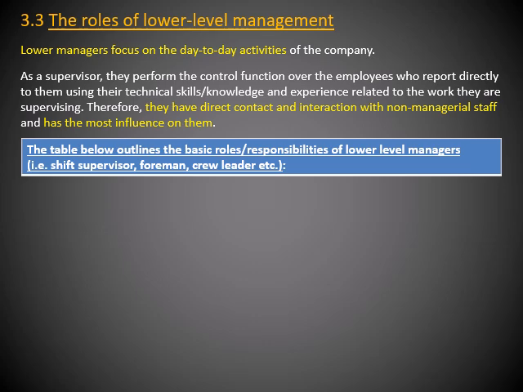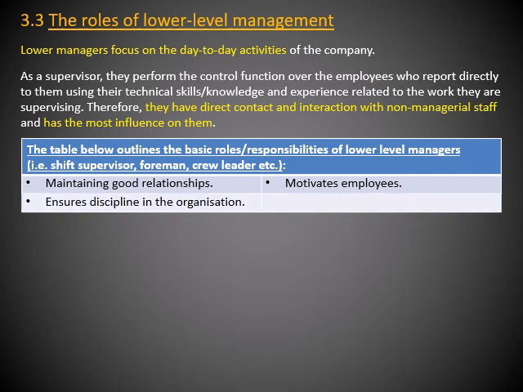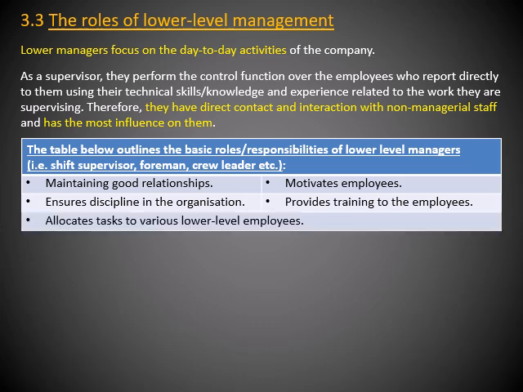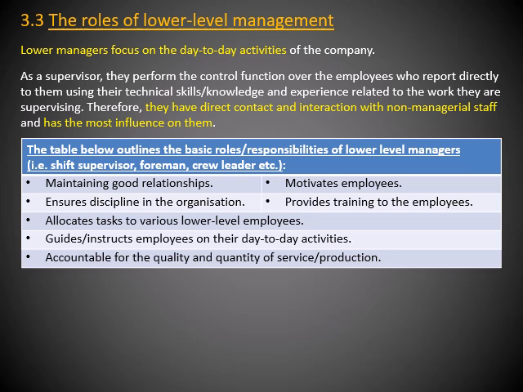And if we look at the different roles and responsibilities of lower level managers, for example, your shift supervisor, your foreman, your crew leader, and so forth, we're going to look in this list at what exactly their roles and responsibilities are. Firstly, they maintain good working relationships with the employees. They also motivate the employees. They ensure that there's discipline within the company. They provide training to the employees. They allocate tasks to various lower level employees. They also tell them how to perform those tasks. They guide and instruct employees on their day-to-day activities.